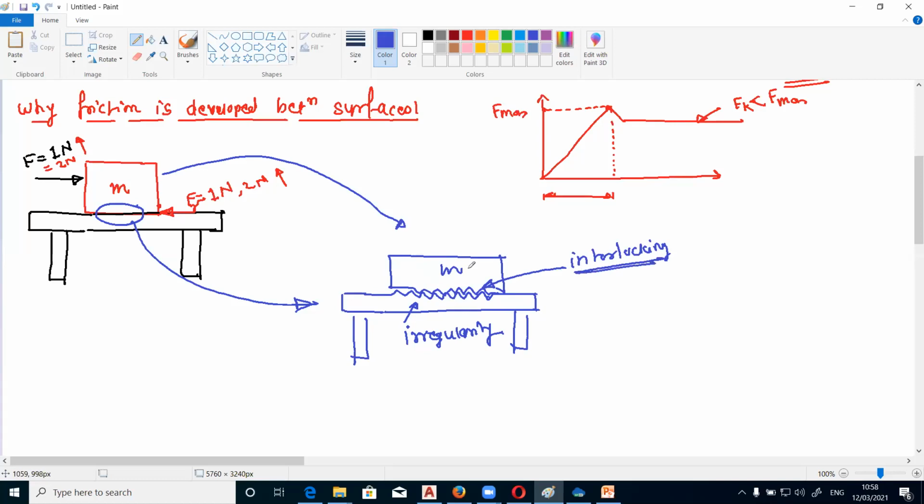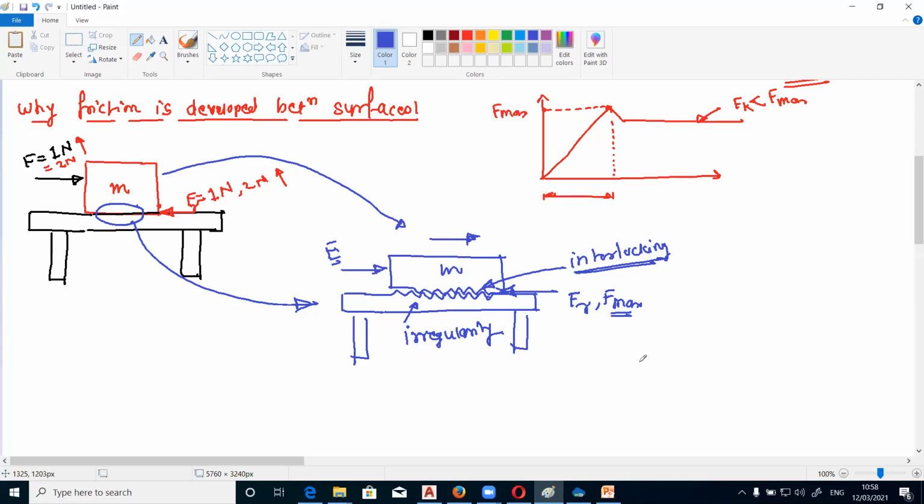Because of this interlocking, if you apply some force F, then immediately this interlocking will offer the opposite reaction. This opposite reaction is nothing but the frictional force, that is Fr, or this is taken as the Fmax if there is no motion in the static condition. And if the external force exceeds this limiting frictional force, then this object will be in motion. In the kinetic condition, when the object is moving, this interlocking will offer less reaction.